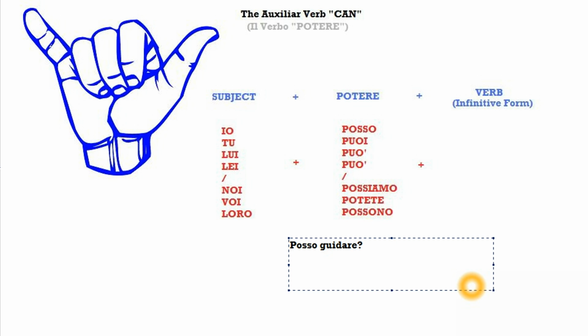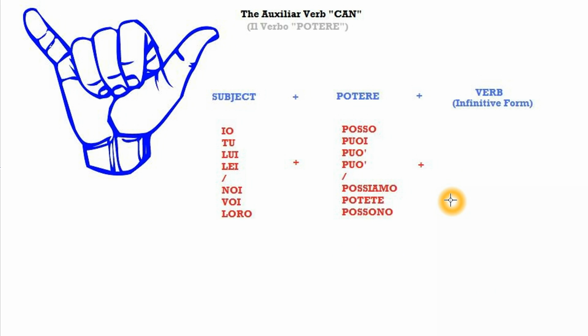So in Italian, it doesn't actually act as an auxiliary verb, but it's just an irregular verb that wants the infinitive form, and therefore we could say that it's constructed in the same way as the verb to want, volere, which we've already looked at. If you don't know that verb, go and watch the video on the verb volere, to want. We've had a look at one of the most important verbs in the whole entire language, and we've seen that it's quite easy to understand the construction.